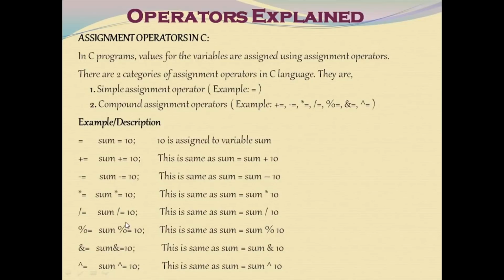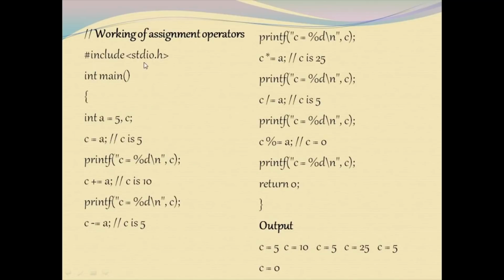Let us see this in sample code. #include <stdio.h>, int main open curly, int a equal to 5, c. So two variables are declared and a is assigned the value 5. c is equal to a. Now the value 5 is assigned to c. Now c becomes 5. Here we have used the simple assignment operator. Now the value is printed on the screen.